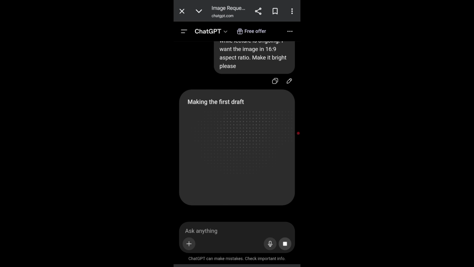Don't allow this 9 by 16 and 16 by 9 kind of thing to confuse you. At this point, ChatGPT is already generating the image for me. Let's wait for it to get done. Once it is done, I'll take you straight to the AI platform.